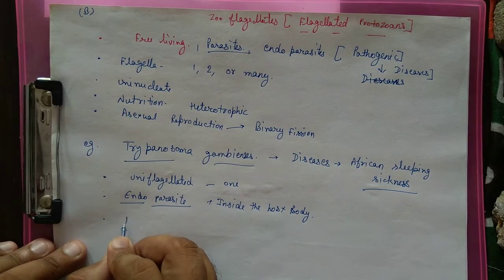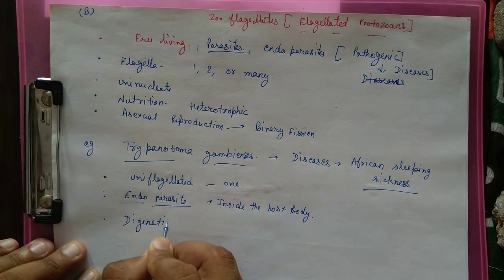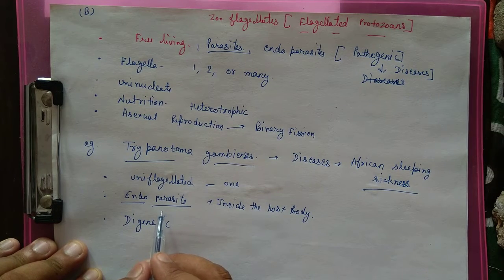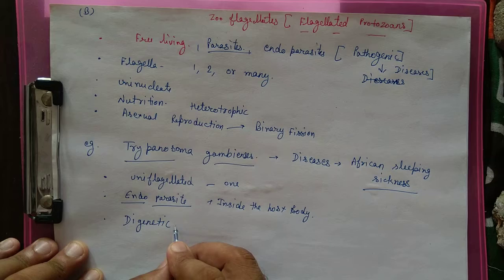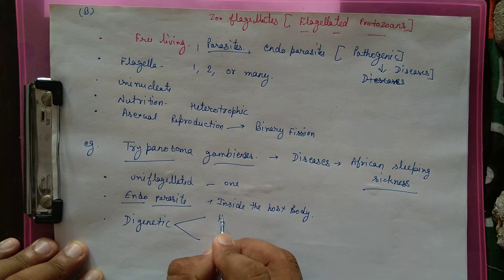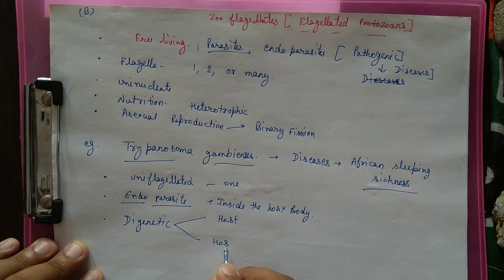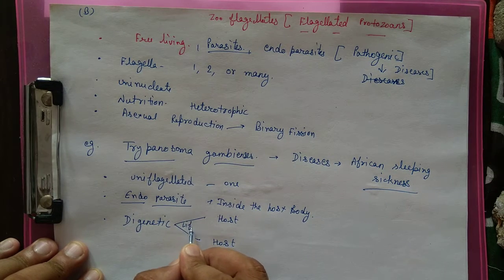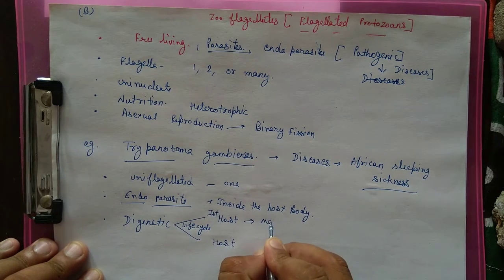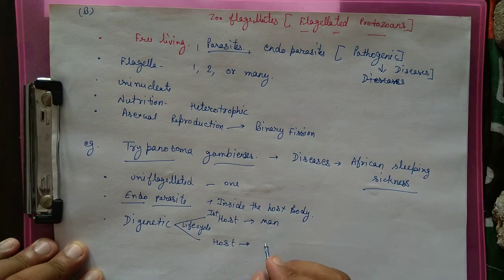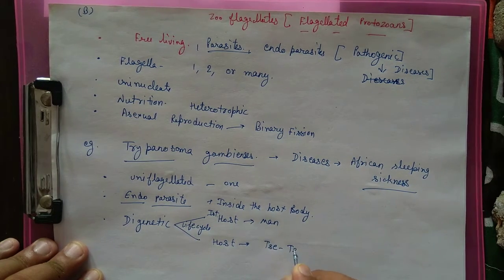नेक्स्ट कैरेक्टर इज डाइजेनेटिक. वी आर सेइंग दैट इट्स ए पैरासाइट. सो ए पैरासाइट which uses two host bodies for its life cycle is known as digenetic. If it is using a single host body, it's known as monogenetic or unigenetic. So digenetic means two hosts are used to complete their life cycle. First host is man and second one is tsetse fly.